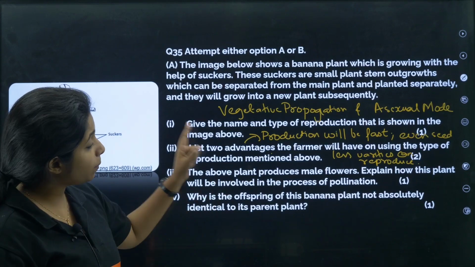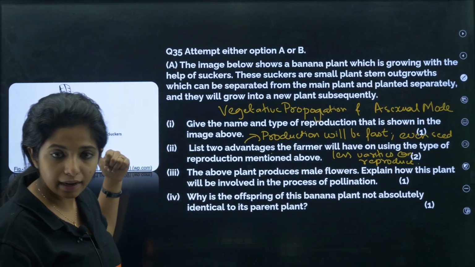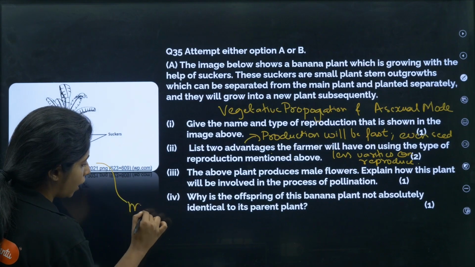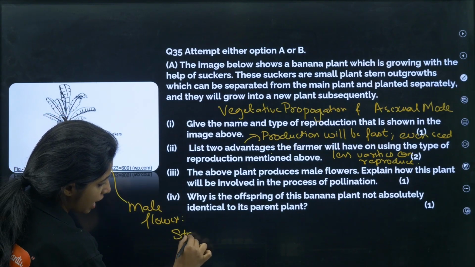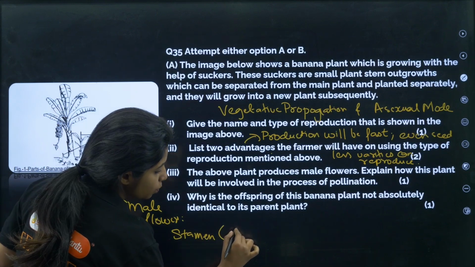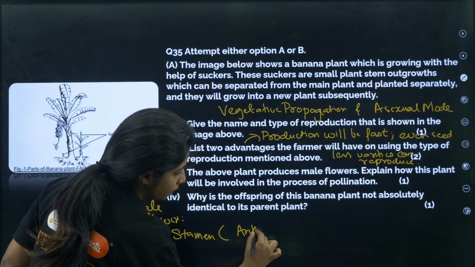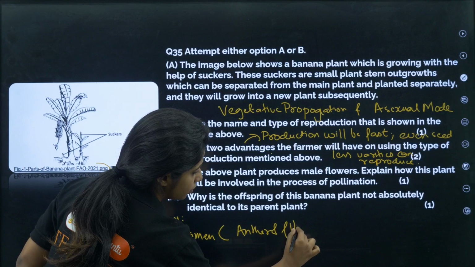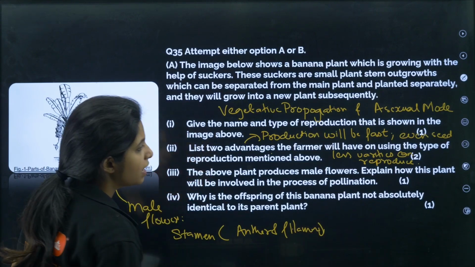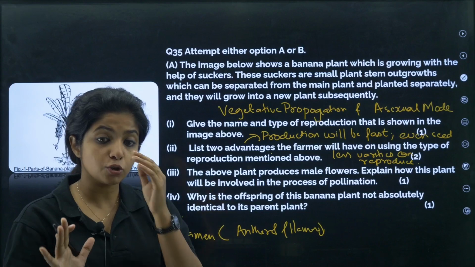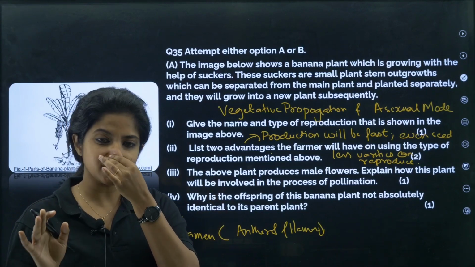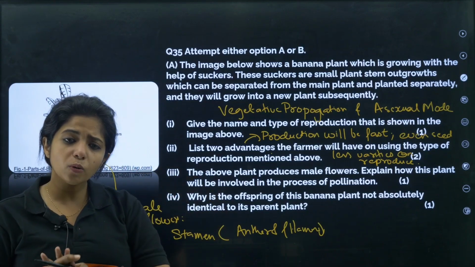Okay. Now, the above plant produces male flowers. This plant is producing male flowers. That means it just has the stamen, my dear children. Stamen is made up of what? Anther and filament. So, then what's the problem? Let's see what's the problem. Explain how this plant will be involved in the process of pollination, if at all sexual reproduction has to happen. Then how will it undergo that?